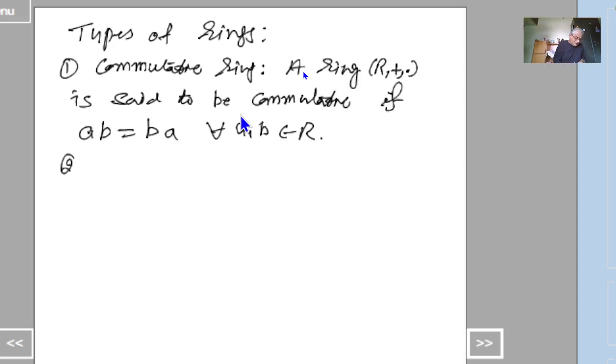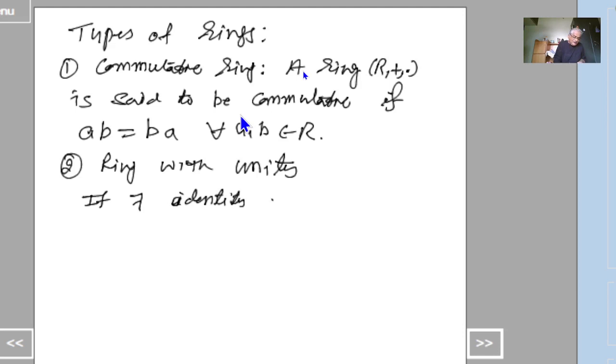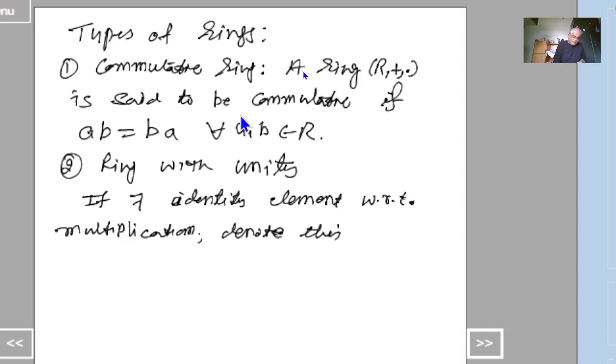Next, ring with unity. That is here, if there exists an identity element with respect to multiplication, that is identity with respect to multiplication, denote this element by 1.